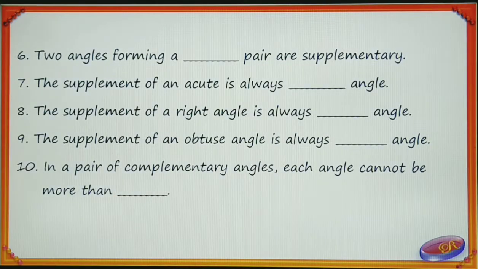Sixth one, two angles forming a dash pair are supplementary. Two angles forming a linear pair are supplementary. So answer is linear. The supplement of an acute angle is always dash angle. Answer is obtuse.